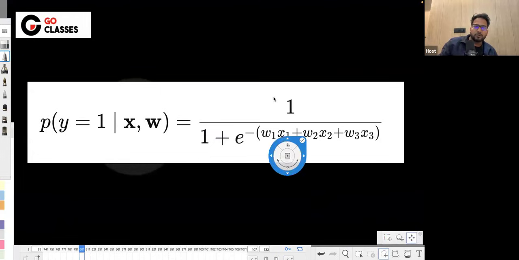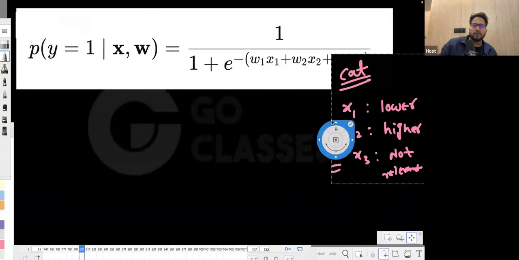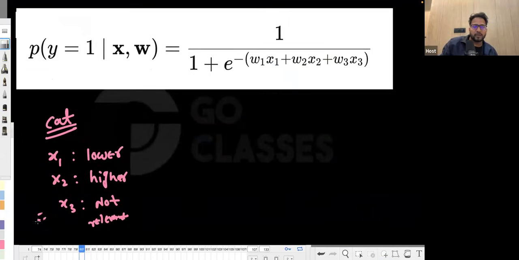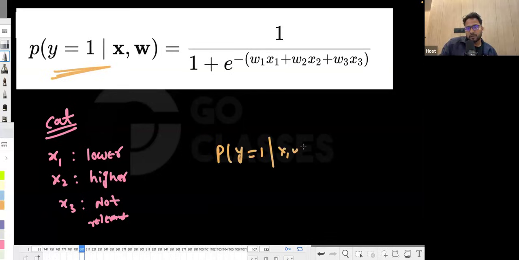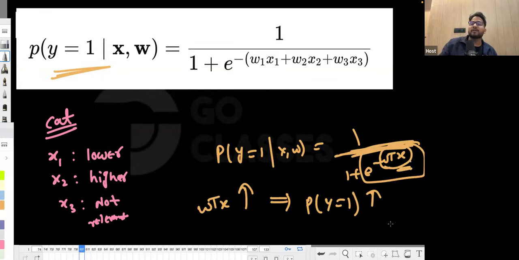Now, for the cat, we want the probability of y being 1 to be larger, right? We want this probability to increase. If we want this probability to increase, then what will happen? The probability of y equal to 1 given x, w is 1 upon 1 plus e to the minus w transpose x. Whenever this w transpose x increases, the probability of y equal to 1 increases. Why? Because if this is increasing, this is decreasing, and since it is in the denominator, the whole thing will be increasing.